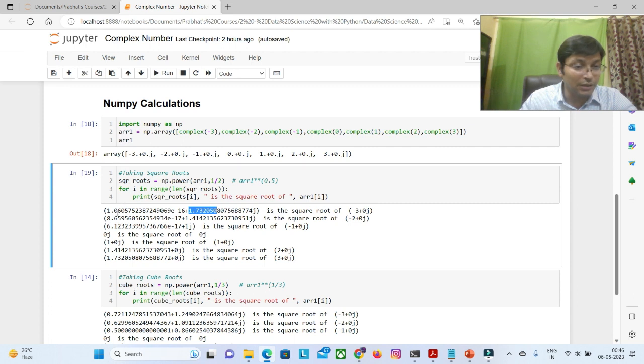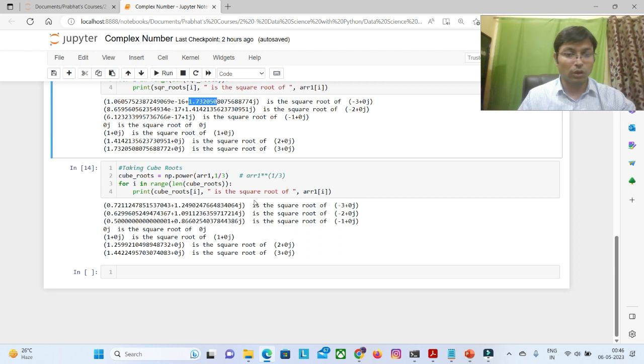Then here the real parts you see are all equal to 0, because they are having very low powers, minus 16, minus 17, minus 17. That means equivalent to 0 only. Okay, so I assume that as 0. Now this is already 0, it is given for 0. And then for the positive numbers, we have everything on the real side. The imaginary part is all 0 here. So that is for the square root.